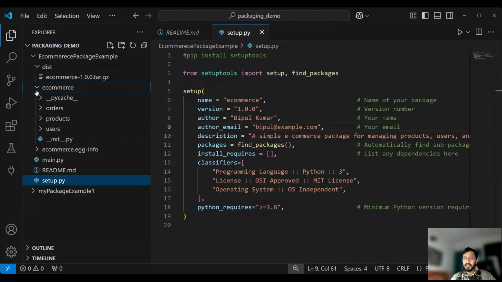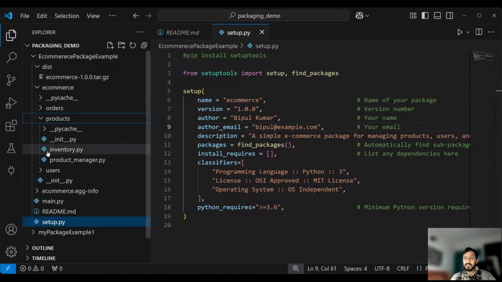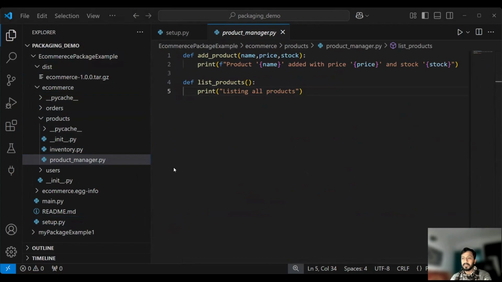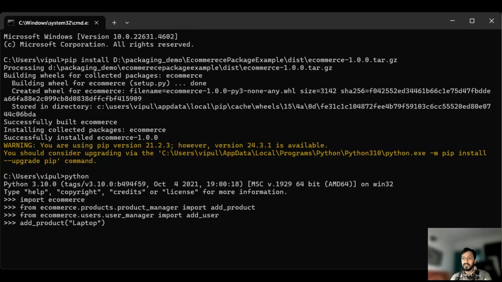It was created for the purpose of adding a product, so the same thing we are doing. Add product laptop, 1010. So whatever print statement we had given, you can see it is showing us, right?